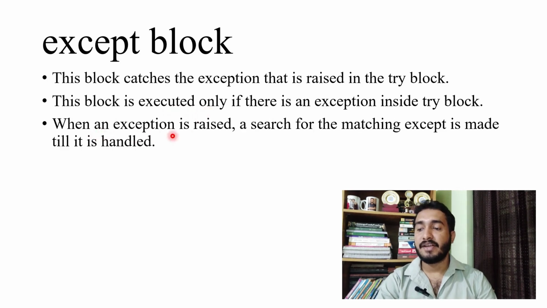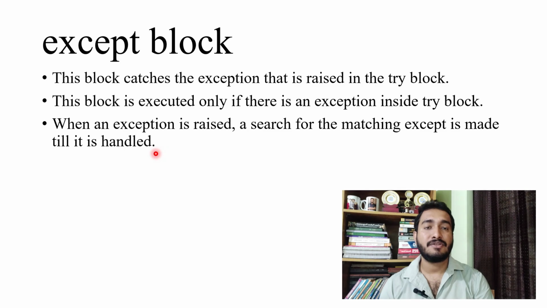When an exception is raised, a search for the matching except is made till it is handled. So when the try block throws an exception, the Python interpreter will search for the except block that matches that exception. For example, if a value error is thrown by the try block, the Python interpreter will search for a value error except block.